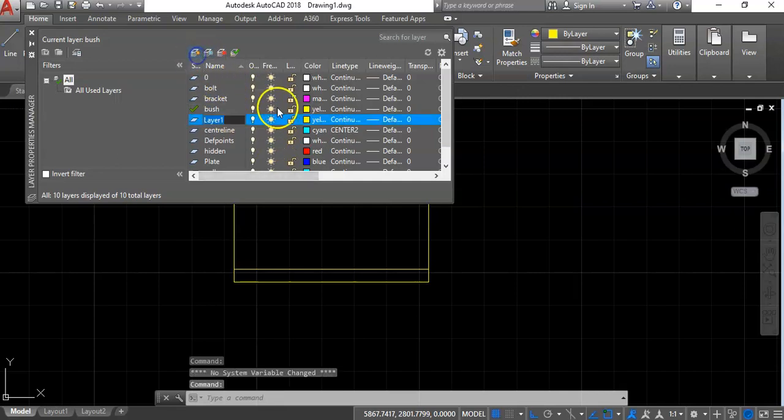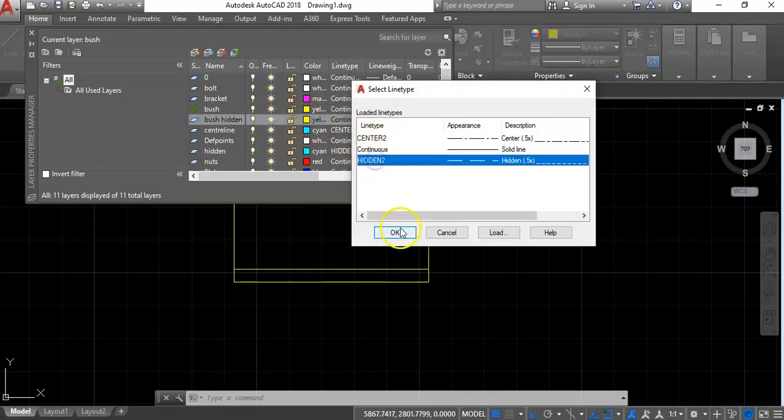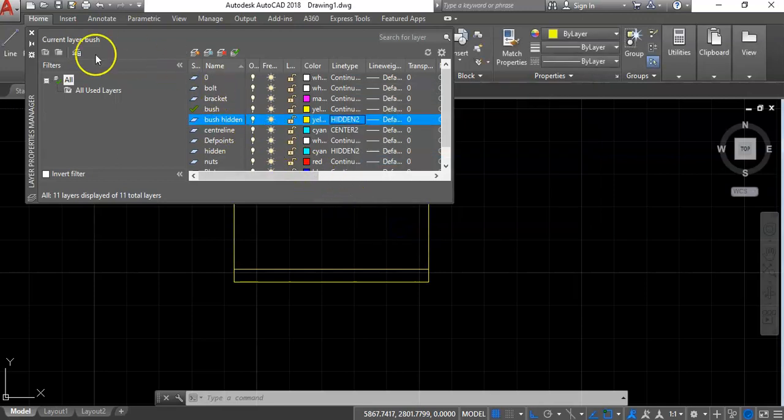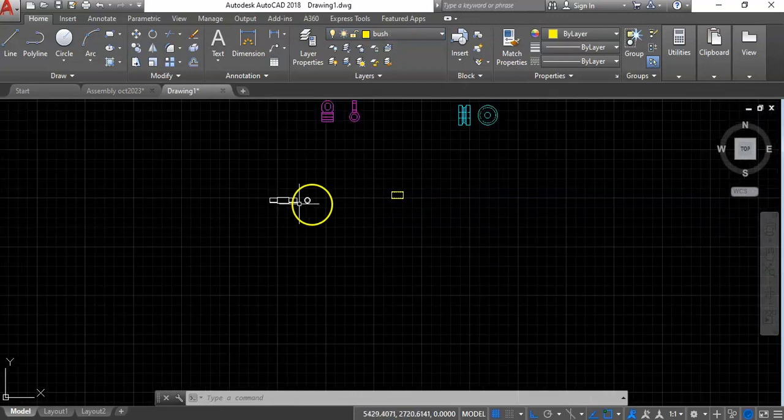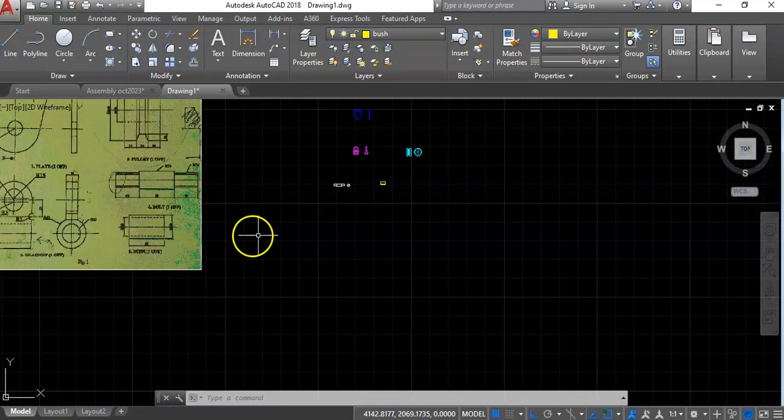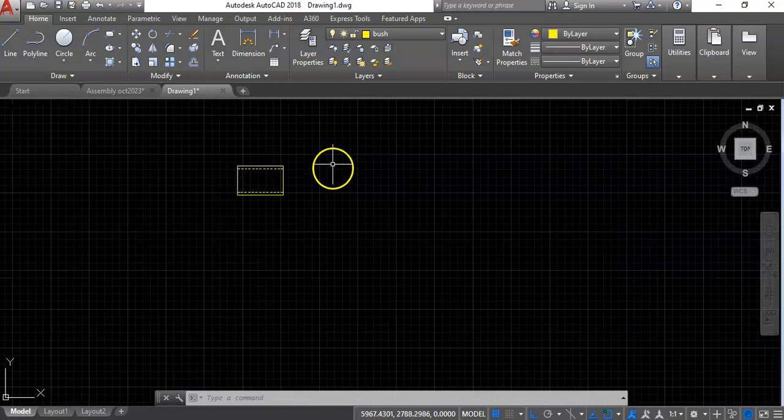Then we call it bush hidden. Okay. Then we put hidden here. Then close. Then select these two here, then work with bush hidden. Okay. Then next, we create another view.